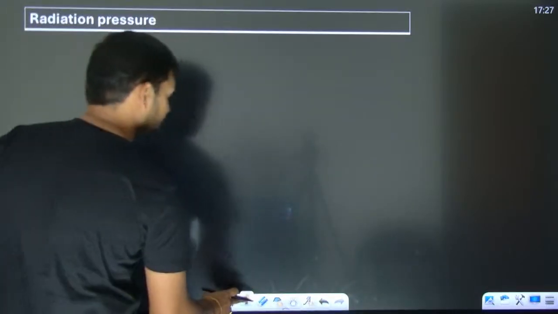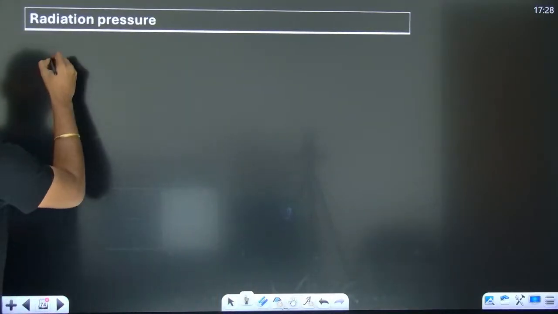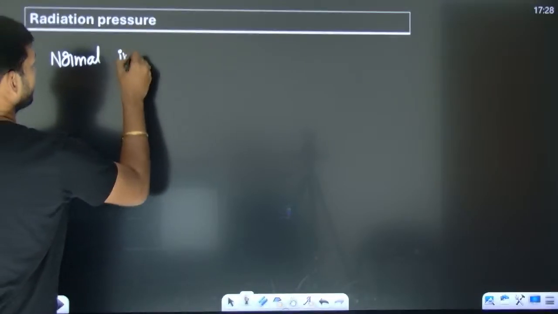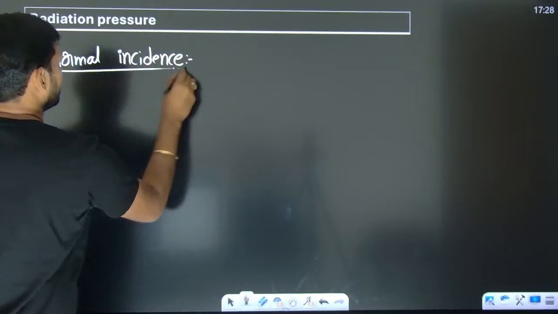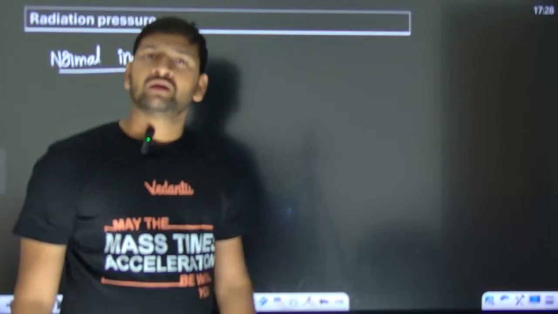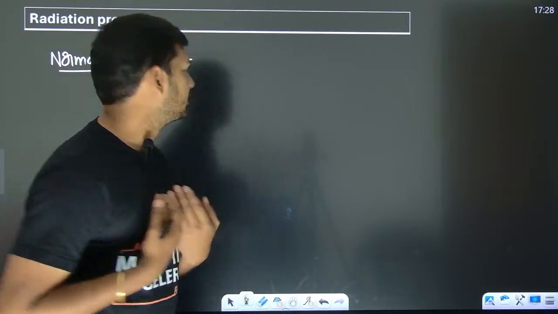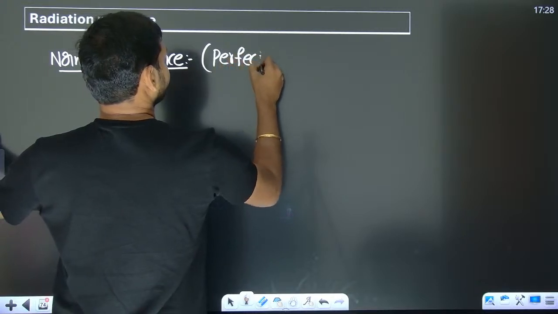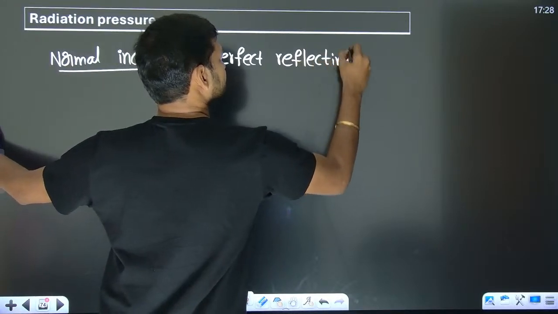First, what I'll talk about is normal incidence. Like every book, I will also talk about normal incidence. Right now, whatever surface I am going to be taking, I'll just take that it is a perfect reflecting surface.